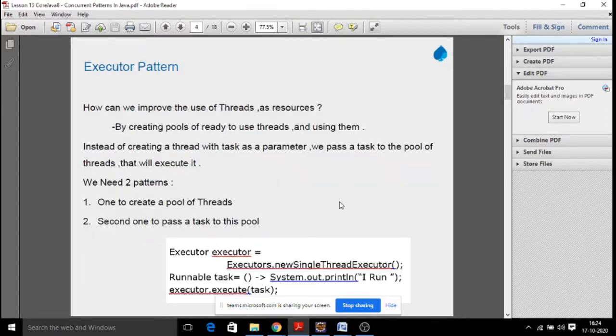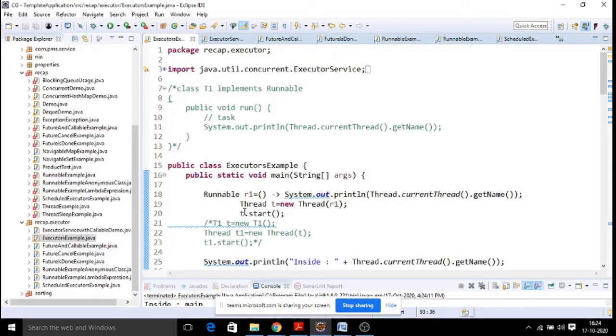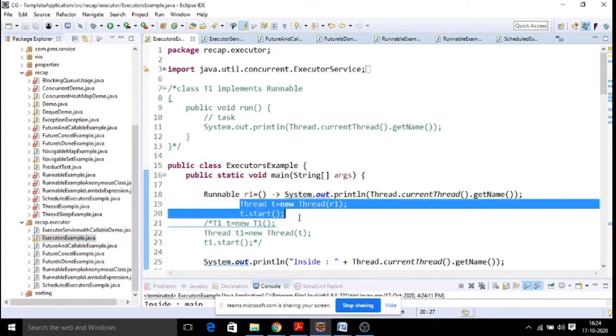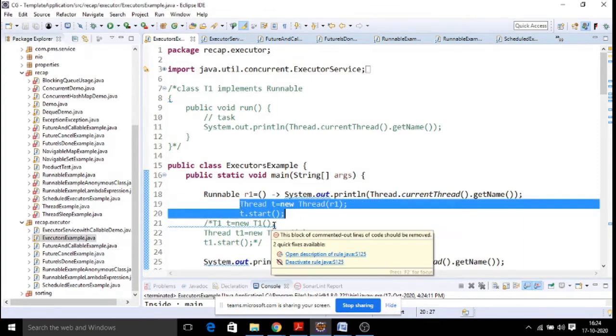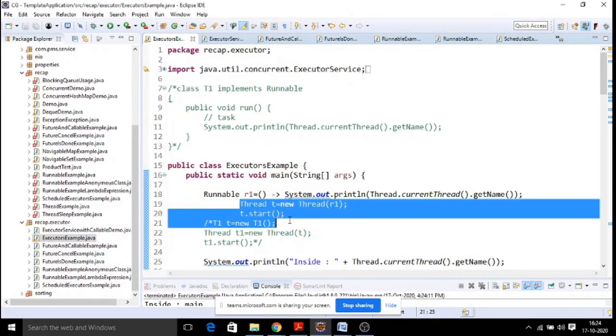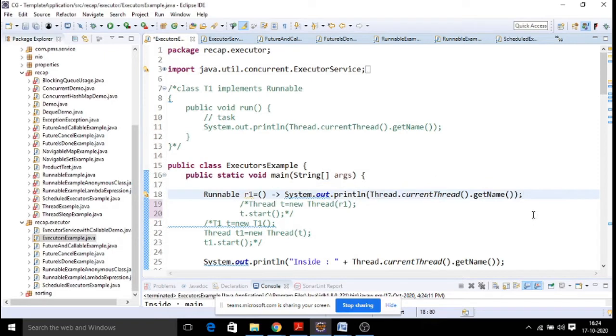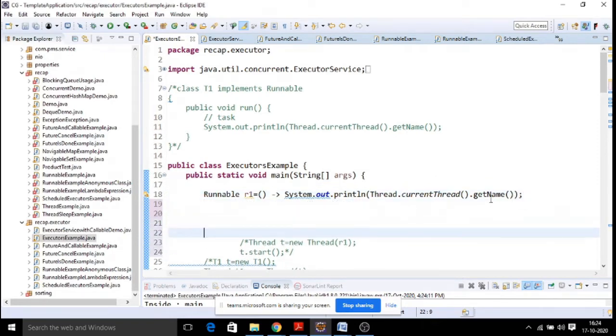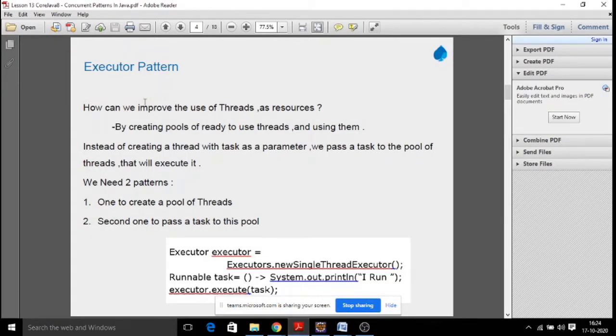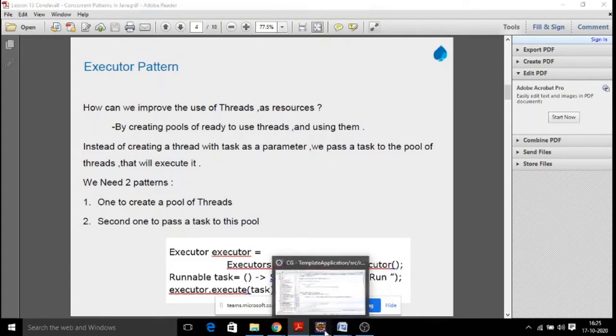Next is how do we create an executor pattern? What is the purpose of executor? Here, instead of creating a thread object and then start, there is a simpler replacement for this. We don't need to create a thread object and pass this object. What is the replacement for that? That itself is called your executor pattern. Create a reference of your Executor interface and the type of implementation class you need to create with. How do we create it?